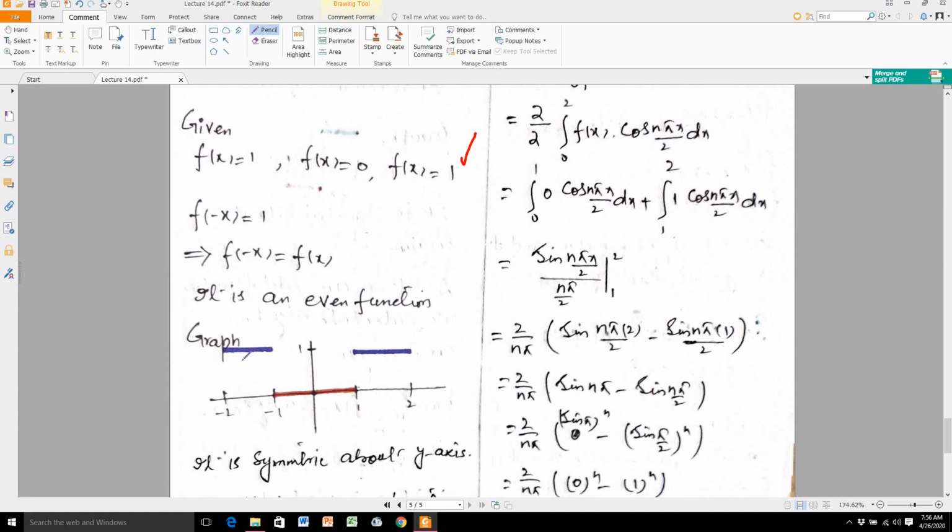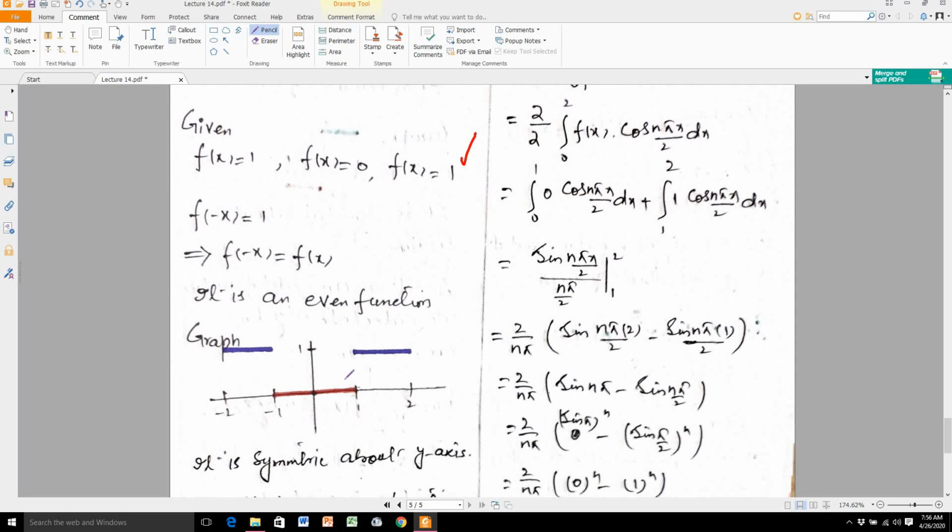When you draw its graph, you see here the intervals are minus 2 to minus 1, then minus 1 to 1, and then 1 to 2. So from minus 2 to minus 1, the value of the function is 1, so I draw a line over this interval parallel to the x-axis.